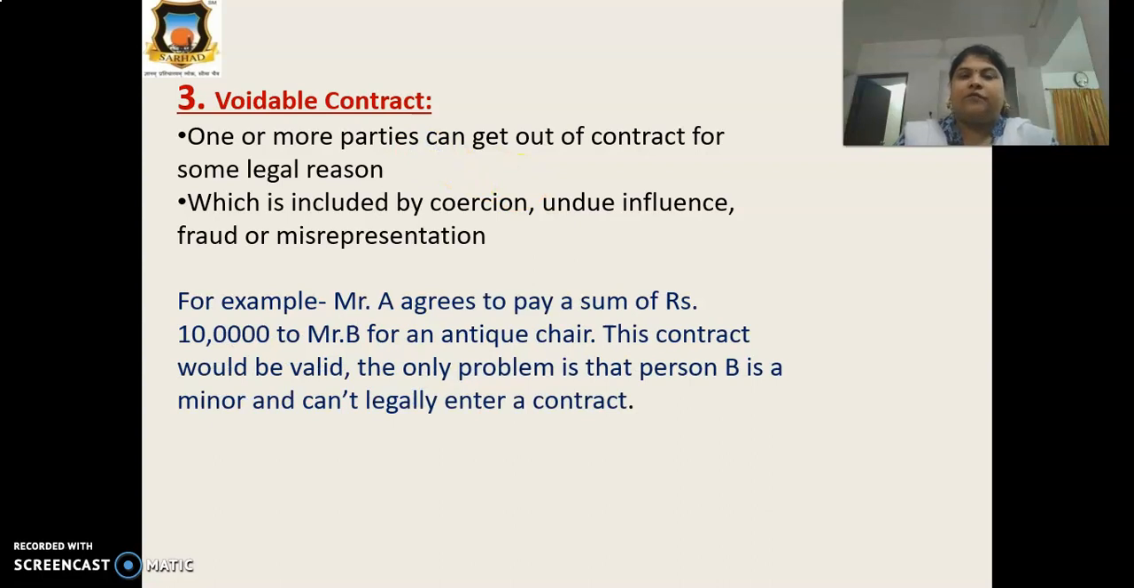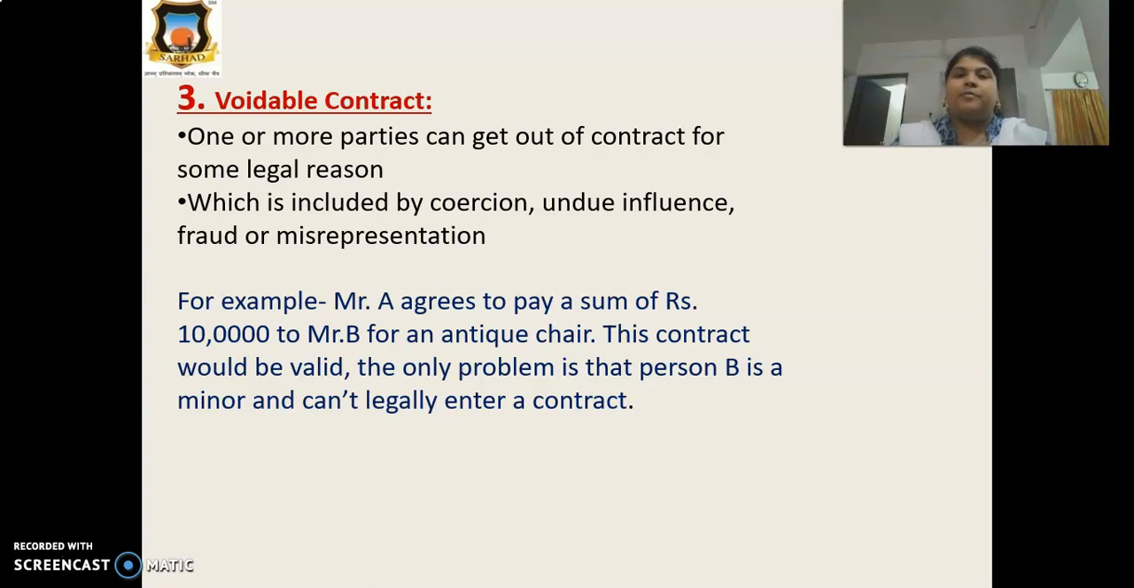For example, you can see here Mr. A agreed to pay Mr. B rupees 10,000 for an antique chair. Mr. A is going to pay 10,000 rupees to Mr. B. This contract would be valid. This is valid because after selling the antique chairs, Mr. B can get 10 lakh rupees. This is a valid contract.